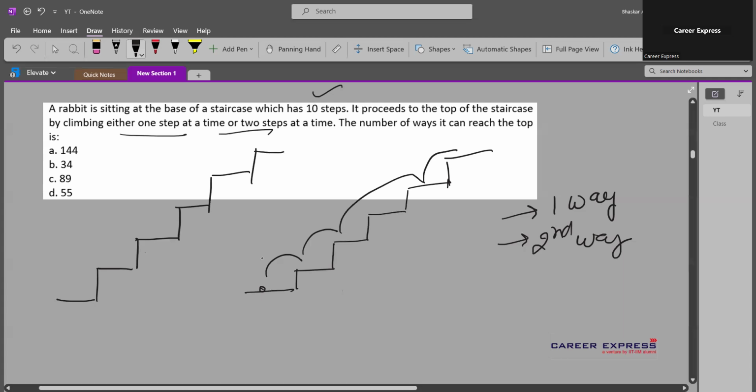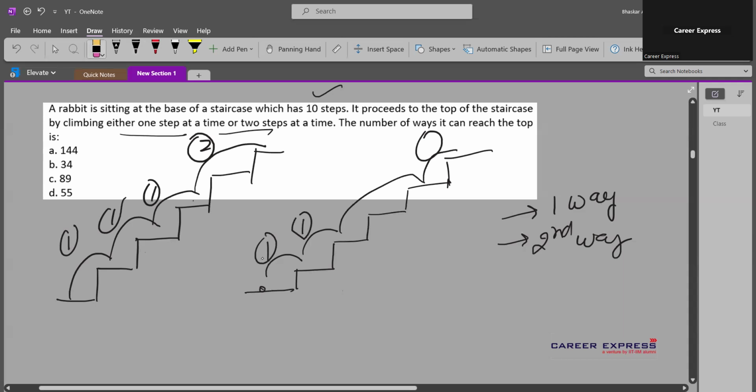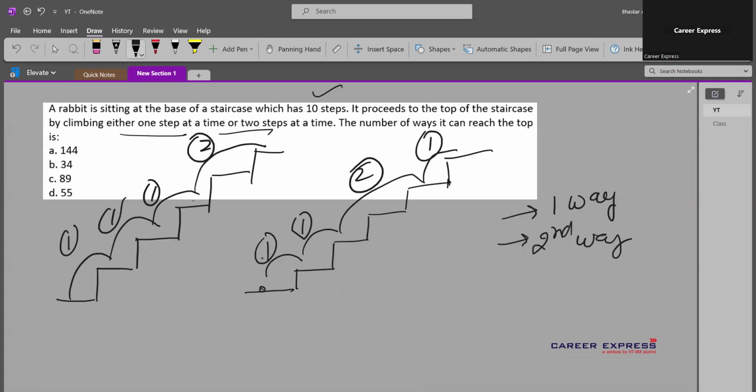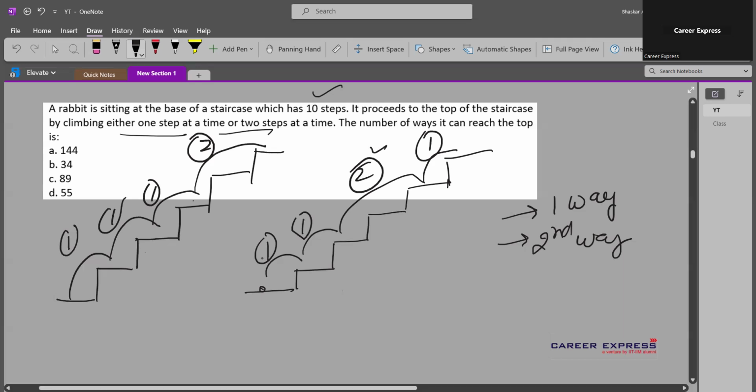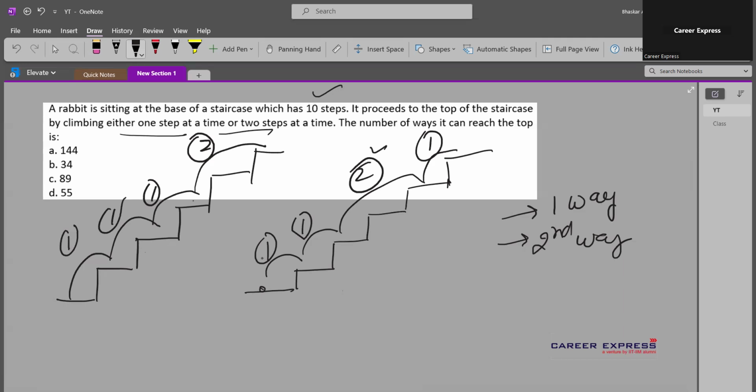So these are five steps. In the first case, we did this: all of them are single steps and the last step is a double step. Here, again, we have three single steps and a double step. But these two are different ways of climbing the staircase because the sequence of the single steps and double steps is different. Which step is taken as a double step or a single step will also make a difference, right? So we have to count all such different cases in which the rabbit can climb the staircase.